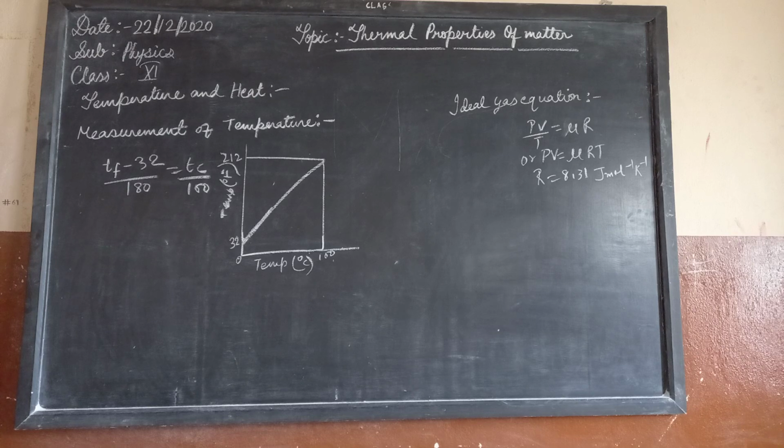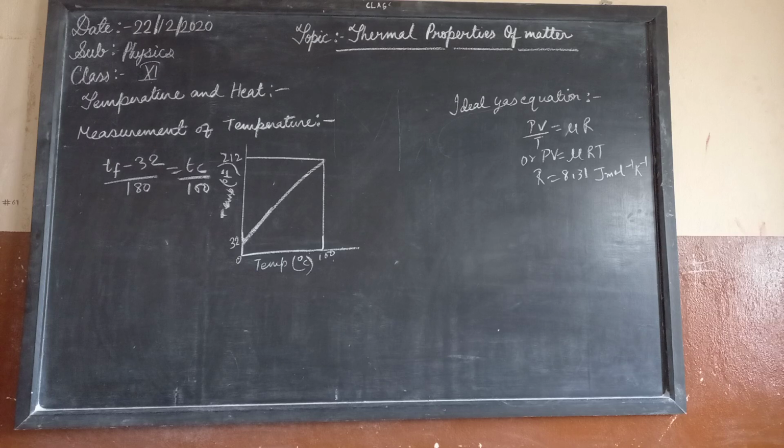When the temperature is held constant, the pressure and the volume of a constant quantity of a gas are related as PV equals constant. This relationship is known as Boyle's law, after Robert Boyle, 1627 to 1691, the English chemist who discovered it. When the pressure is held constant, the volume of a quantity of gas is related to the temperature as V upon T is equal to constant. This relationship is known as Charles' law, after the French scientist Jacques Charles, 1747 to 1823.